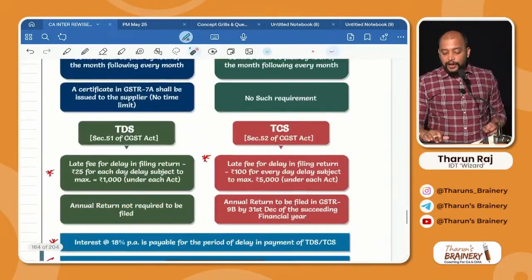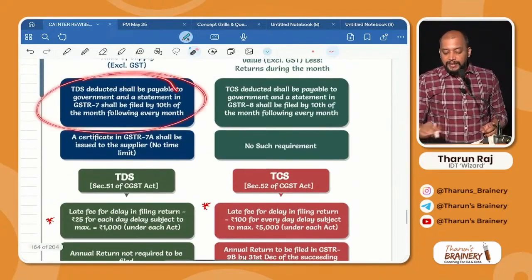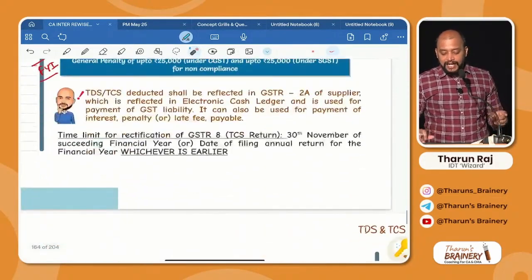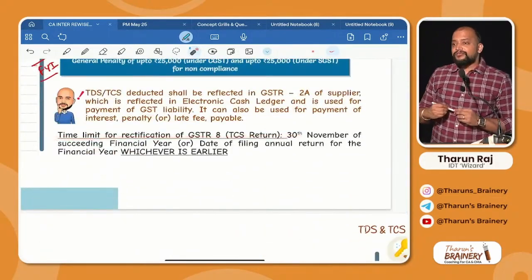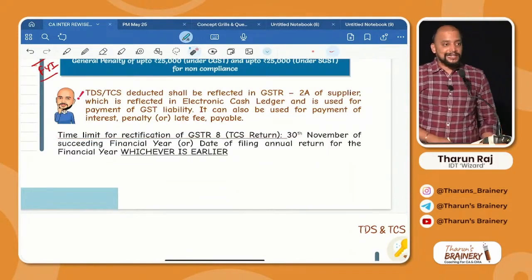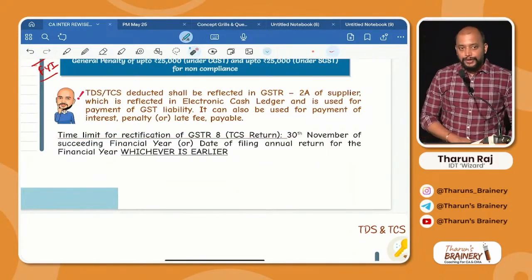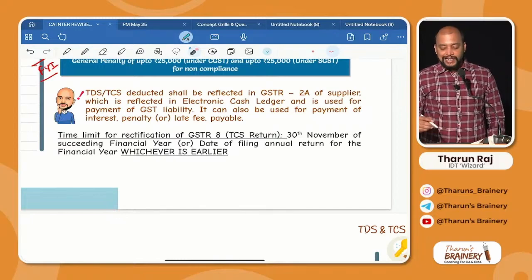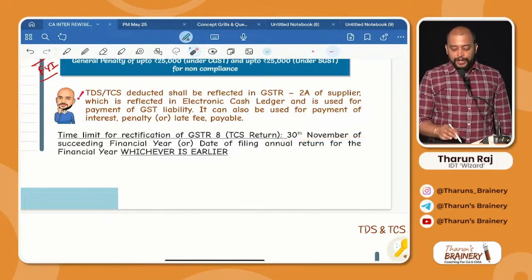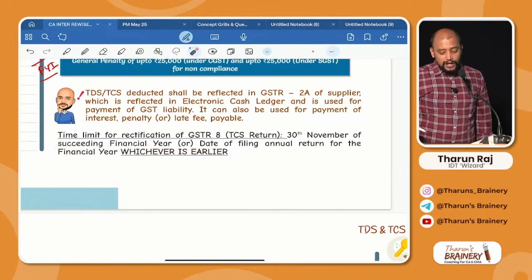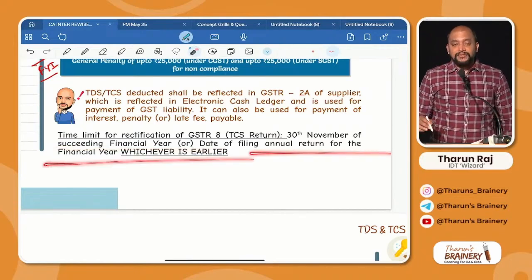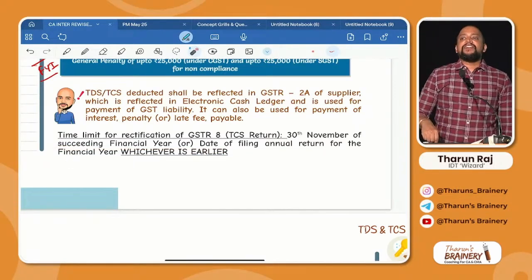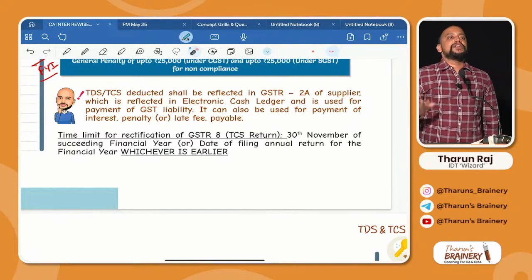GSTR 7 cannot be rectified, but GSTR 8 can be rectified. So can GSTR 7 be rectified? No, that cannot be rectified. What is the time limit for rectification of GSTR 8? 30th November of the succeeding financial year or the date of filing the annual return, whichever is earlier. In 5 cases, the time limit will be the same.